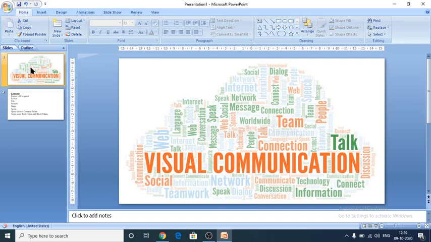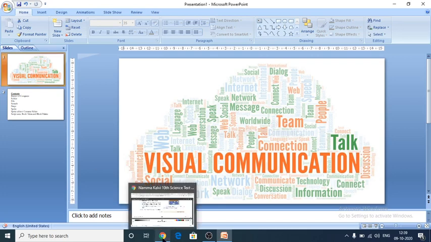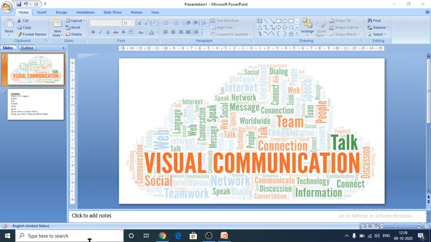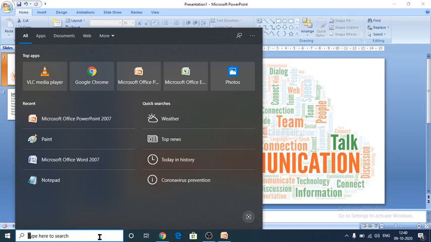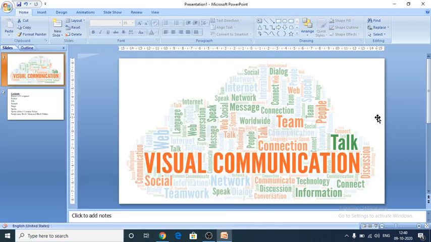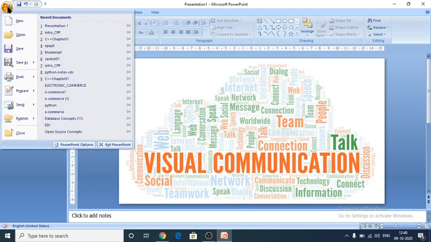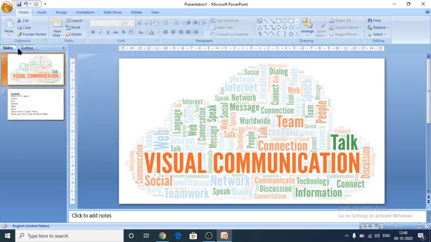Now you are going to learn what is a file. So what I am getting from the computer as an output, that is called output. This is also called a file presentation. This is called a PowerPoint presentation, and it is also a file. And I am able to save this presentation as a file.